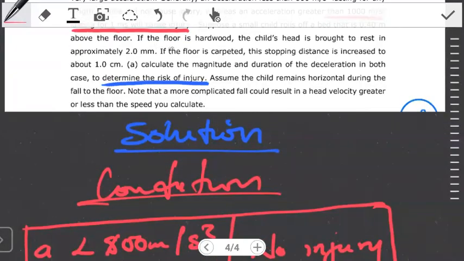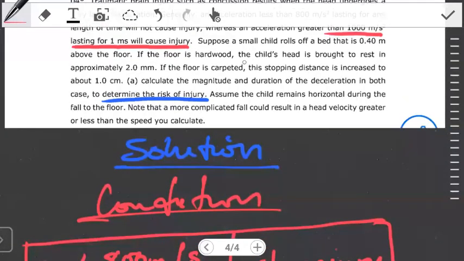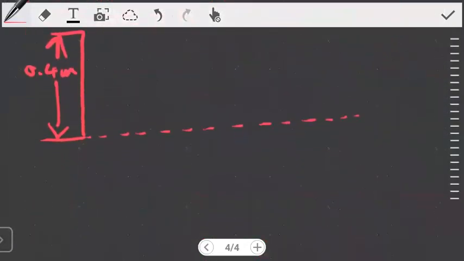The next part, they're saying, if the floor is hardwood, the child's head is brought to rest in approximately 2 millimeters. If the floor is carpeted, this stopping distance is increased to about 1.0 centimeters. Okay, so we're seeing two cases there. If the floor is hardwood, the child's head is brought to rest in about 2 millimeters.